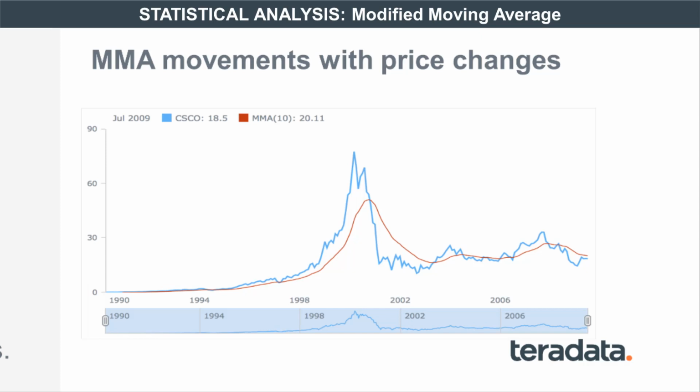Now, you can see that this price shoots up sometime between 1998 and 2002, perhaps around 2000. The red line is your modified moving average, MMA. But as you notice, the MMA trails. It's got a similar pattern in that it rises up and comes down, but it trails.